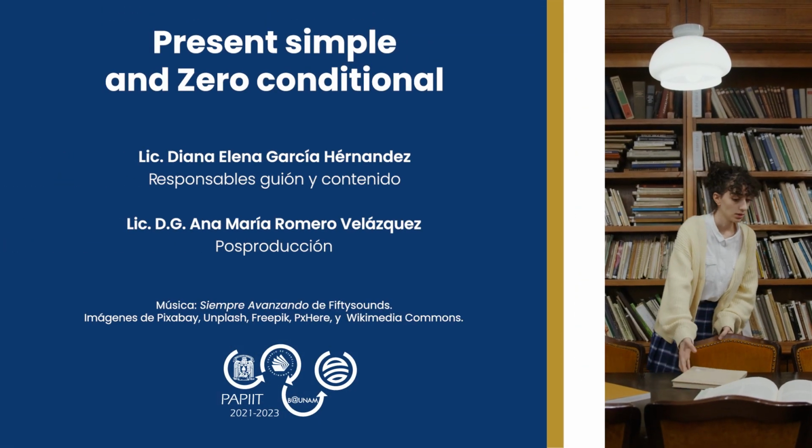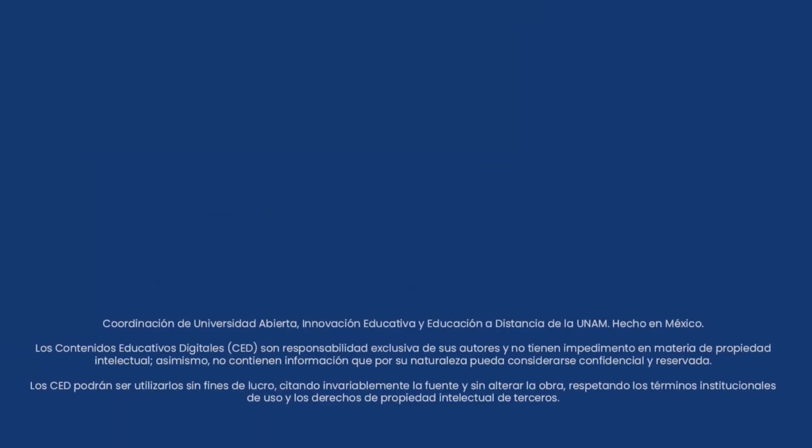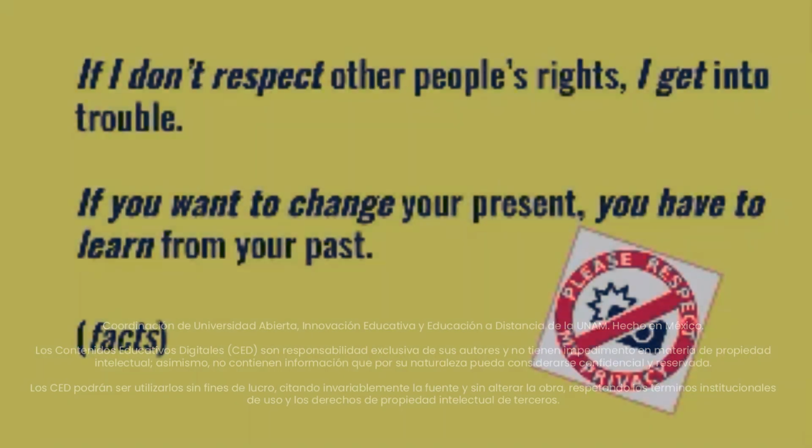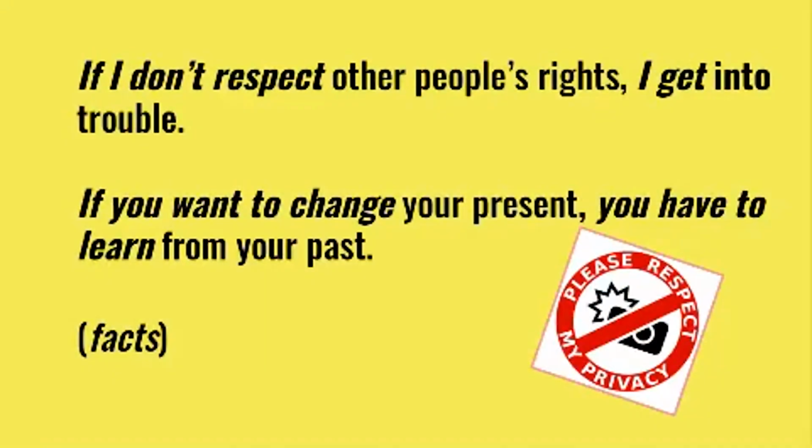So the use of these tenses is the same, let's say, but we have to refer to different kinds of ideas. In the case of the present tense, we're going to be talking about routines or things that happen every day. And in the case of zero conditional, we're going to talk about facts, a present situation with a real consequence.